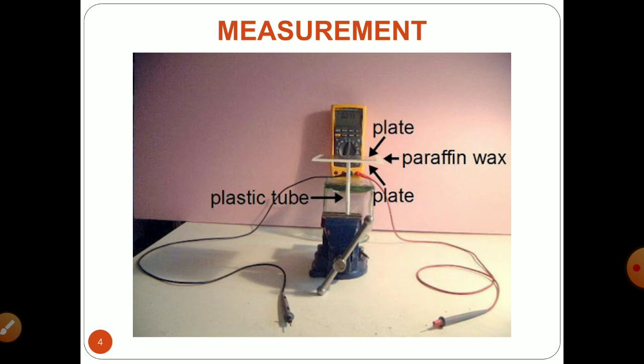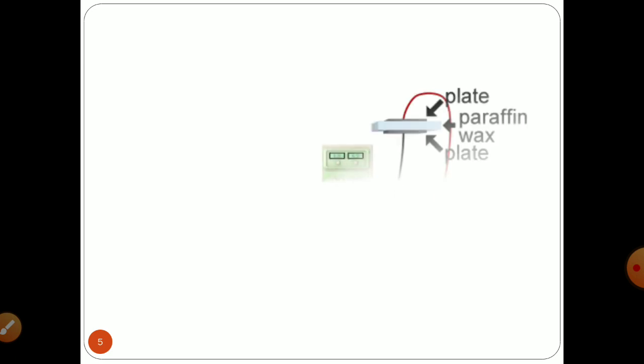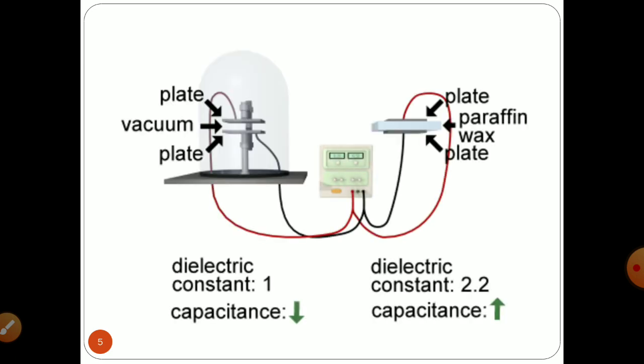This paraffin wax will work as a medium between the two plates, and the red colored wire and black colored wire are nothing but your electrodes. This is the symbolic representation of how you can devise the instrument for the measurement of dielectric constant.